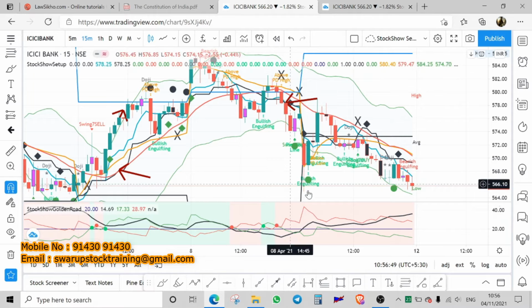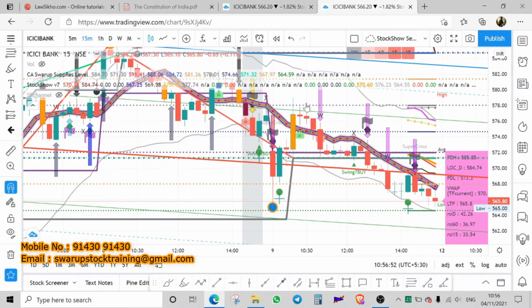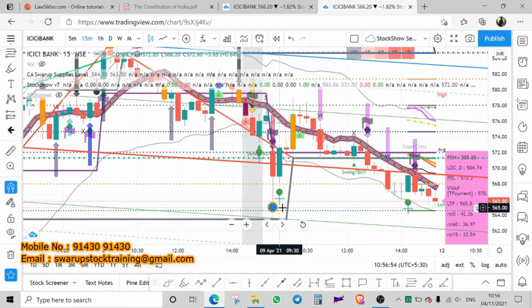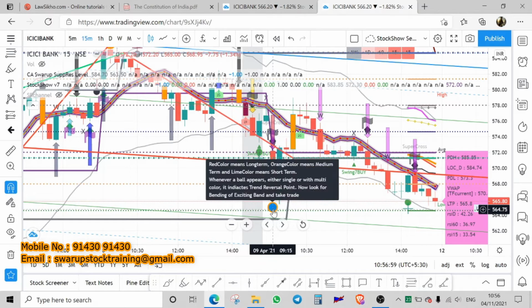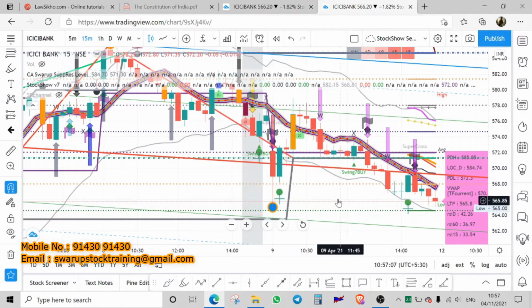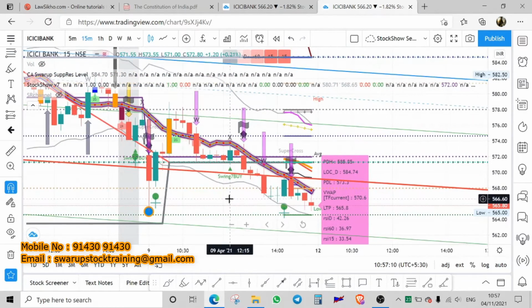So when you are getting out here at this level, actually this is a buying level also. Why? Because I have got double confirmation, one orange and one blue. Blue means my short term downtrend is over at the lowest level, and my medium term is also over. So therefore I only have one option, that is buying.